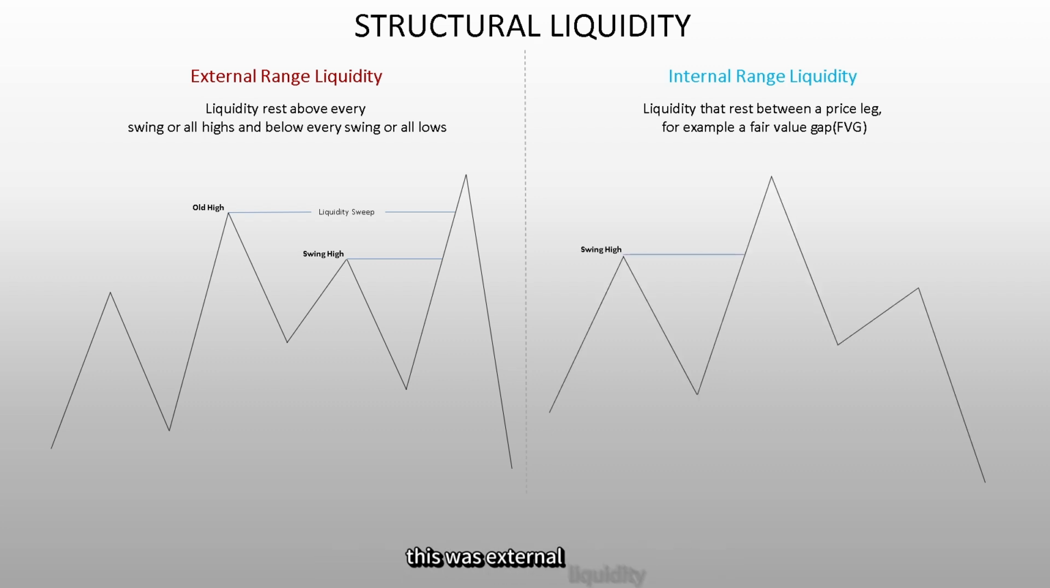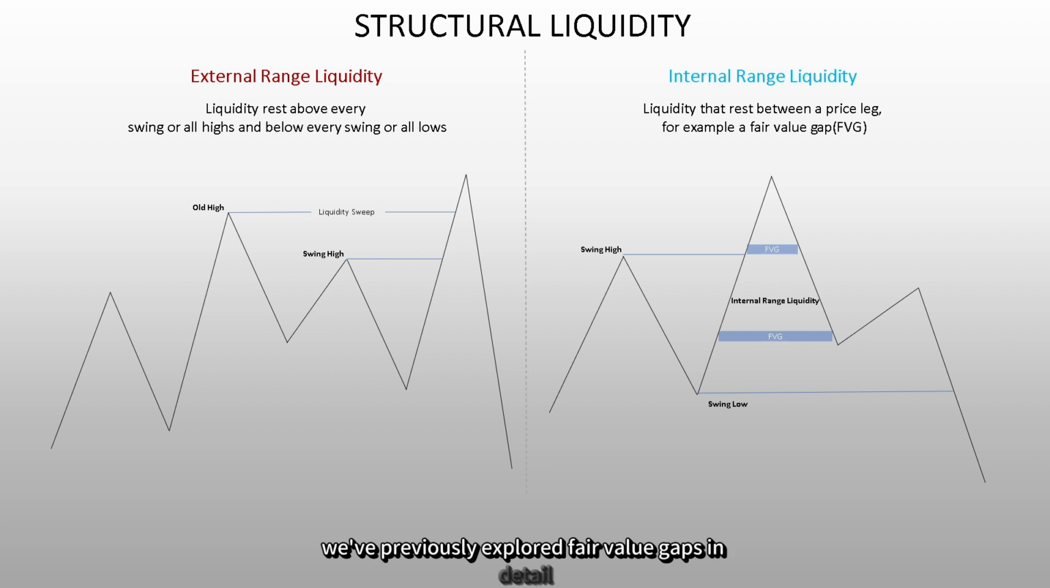This was external liquidity. The market swept the external liquidity, and then the market swept the liquidity that was inside the leg, the internal range liquidity. These are basically fair value gaps. We've previously explored fair value gaps in detail. If you haven't watched that video yet, I suggest giving it a look to understand the full context. For now, just remember that internal range liquidity involves filling the fair value gaps.